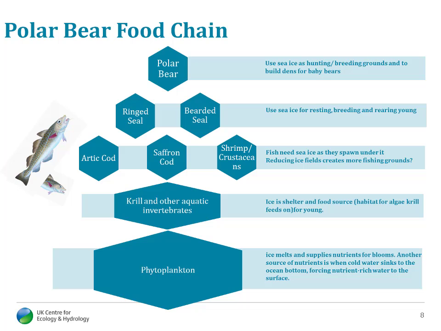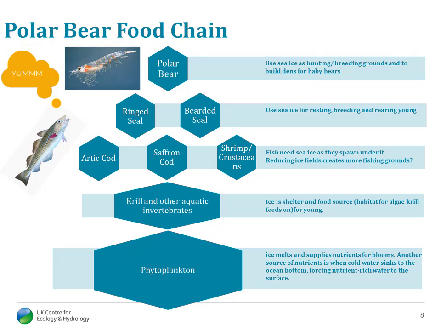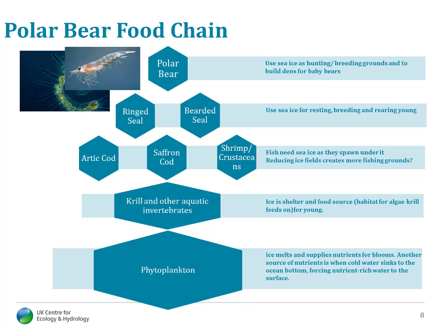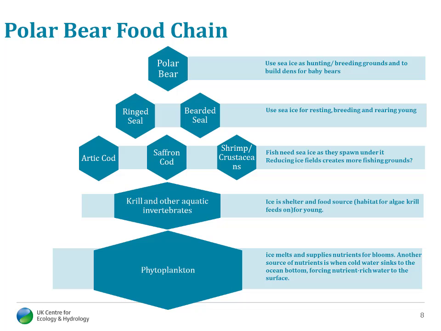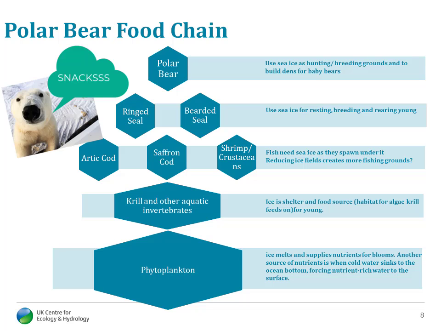The Arctic cod enjoys munching on krill, whose young use the ice for shelter and also as a habitat of algae for food. Finally, the krill feeds on phytoplankton, which relies on the ice melting cycle to provide nutrients for the annual bloom cycle. The extent of sea ice and also the time of year of melts changing could knock the entire seasonal cycle out of whack, meaning the food source isn't available when it is needed.